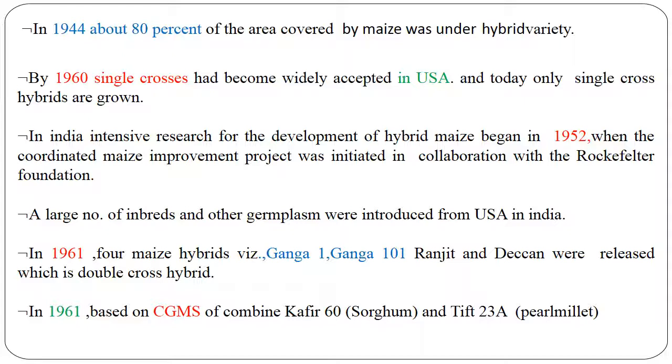A large number of inbreds and other germplasm were introduced from the USA to India. In 1961, four maize hybrids, Ganga 1, Ganga 101, Ranjit, and Deccan, were released, which were double cross hybrids. In the same year, CGMS based Combine Kafir 60 in sorghum and Tift 23A in pearl millet were identified.